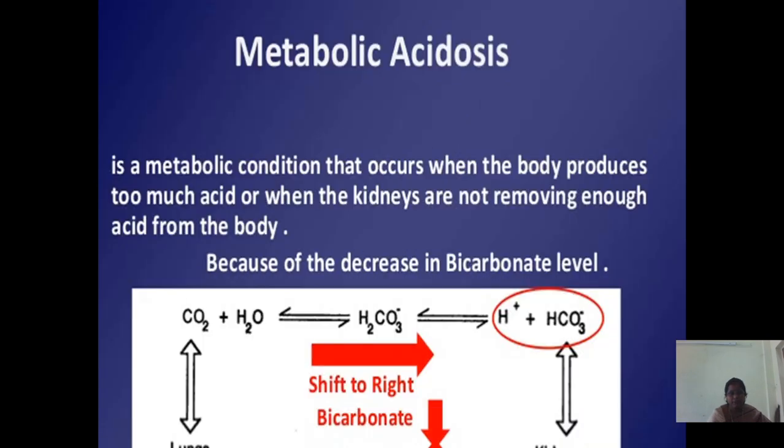Let us come to metabolic acidosis. It is a metabolic condition that occurs when the body produces too much acid or when the kidneys are not removing enough acid from the body, because of the decrease in bicarbonate level. In the lungs, carbon dioxide plus water gives rise to carbonic acid, that again divides in kidneys into hydrogen ion plus bicarbonate. Shift to right.